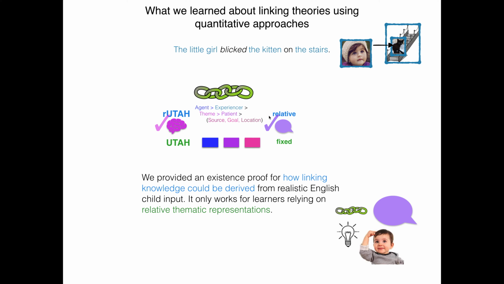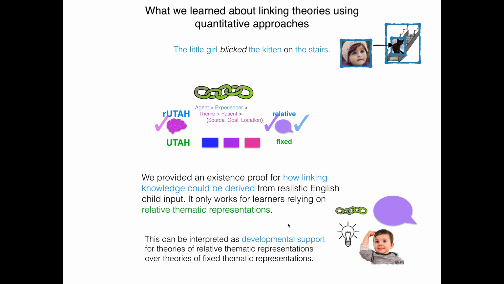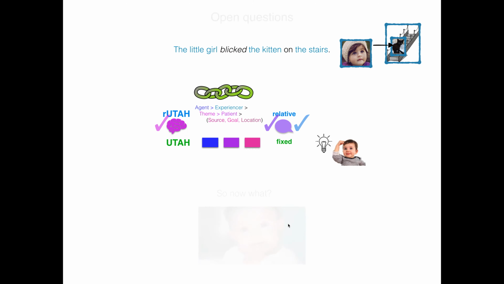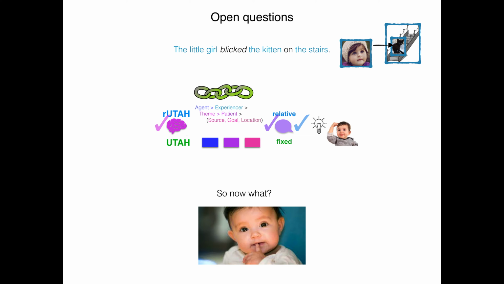You can only get it to work out if you have this kind of representation and not this kind of representation. So it seems to me that can be interpreted as developmental support for theories of relative thematic representations over theories of fixed thematic representations for what's going on in people's minds. So, okay, fantastic, lovely. Now what?